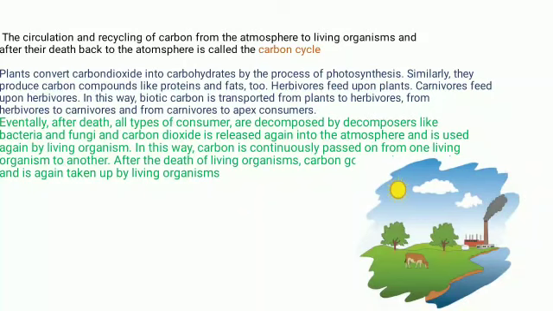Eventually, all types of consumers are decomposed by decomposers like bacteria and fungi, and carbon dioxide is released again into the atmosphere and is used again by living organisms. In this way, carbon is continuously passed on from one living organism to another. After the death of a living organism, carbon goes back and is again taken up by living organisms. So there is a cyclic manner of carbon, and this cyclic order is called the carbon cycle. You can see in the picture a cattle is eating grass, consuming carbon.